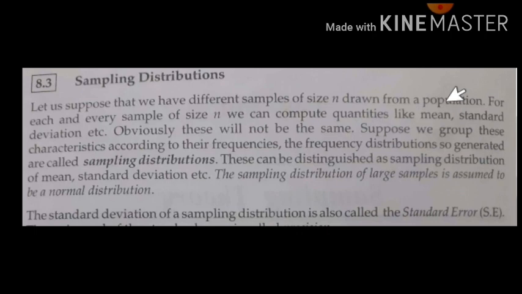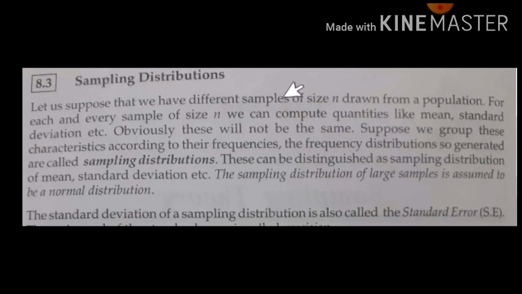So here the sample size is varied. For the first sample, the sample size is 5. For the second, the sample size is 15. So the sample sizes are different. That is the meaning of this sentence.